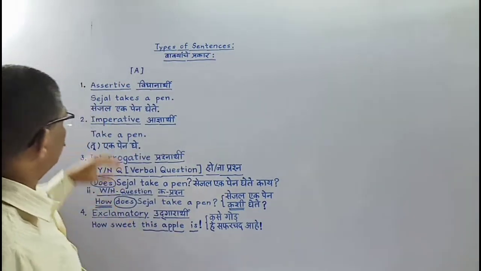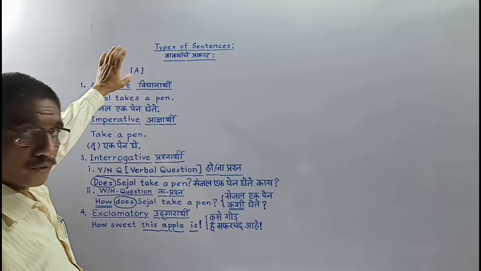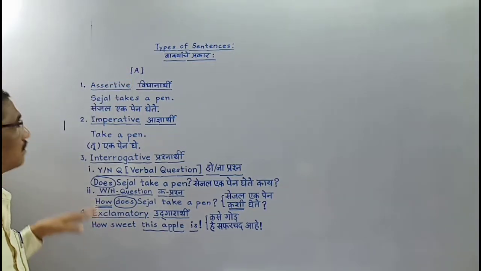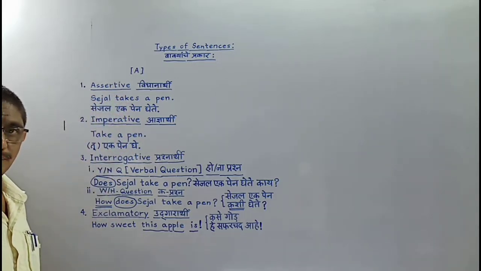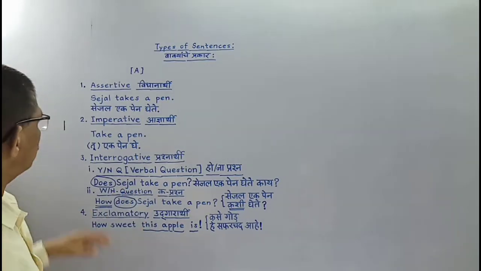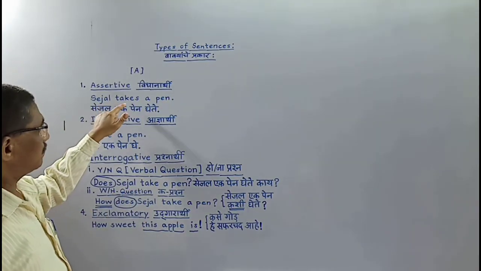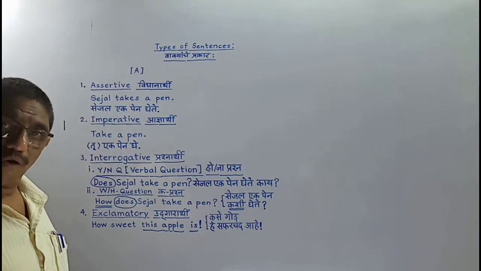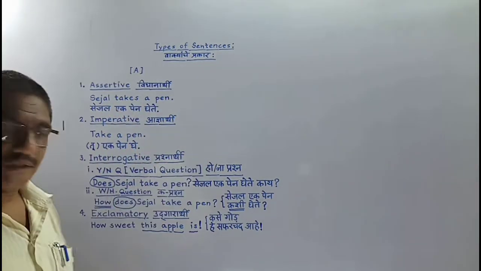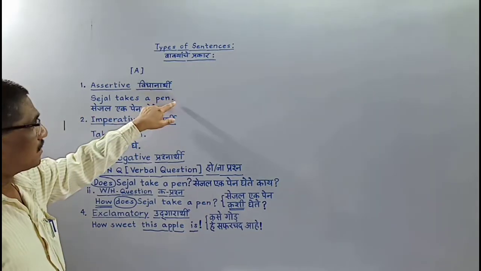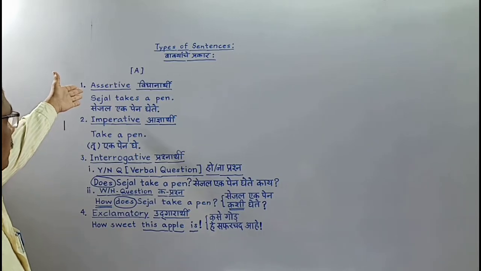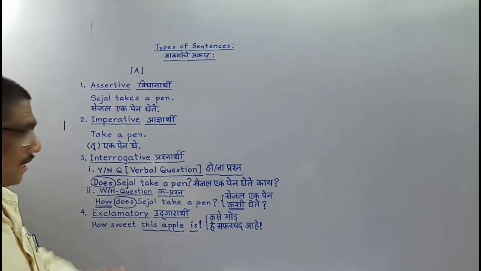Under this topic, we shall see first one, group A. Under this group, we shall see four types. First one is assertive. Statement or declaration means the same thing. It begins with subject, then verb, single or group of verbs, then the other information. At last, we find a full stop. So, Sejal takes a pen is one example of an assertive sentence.